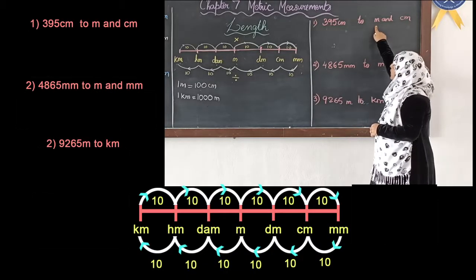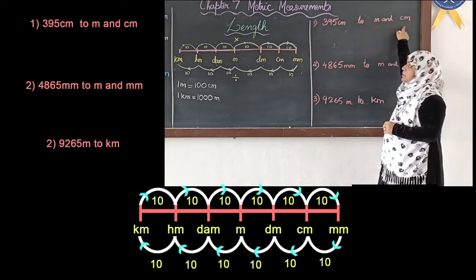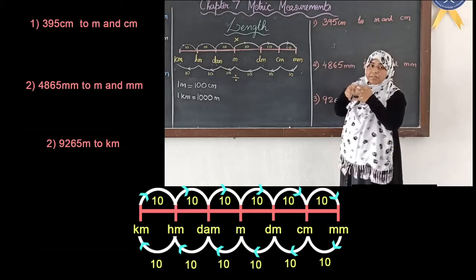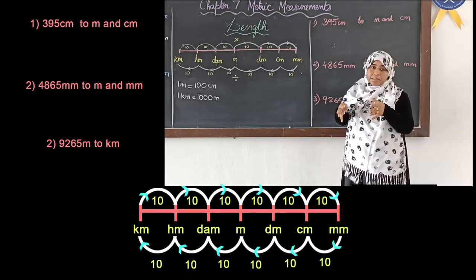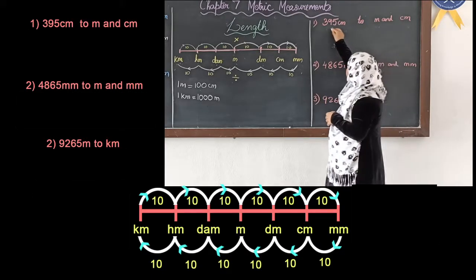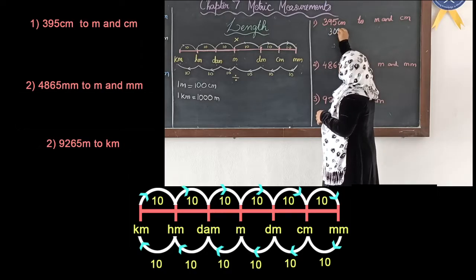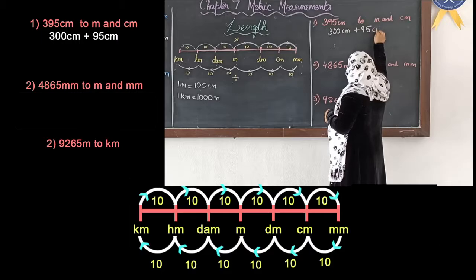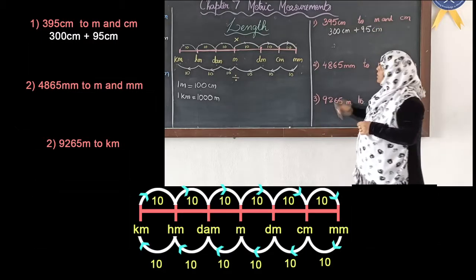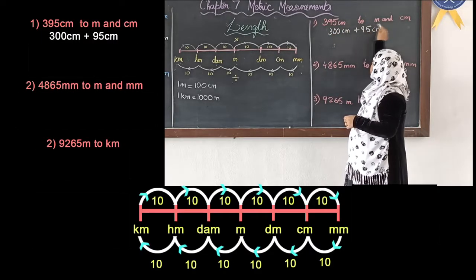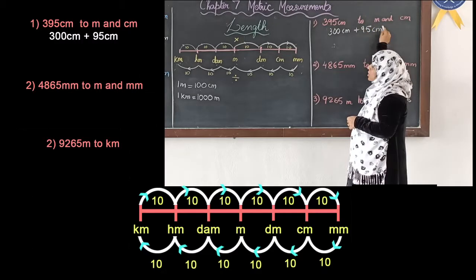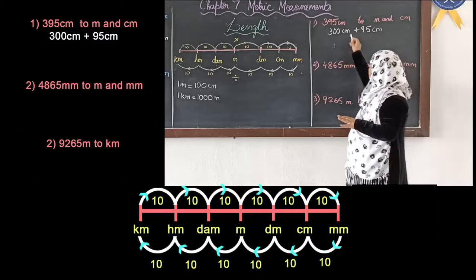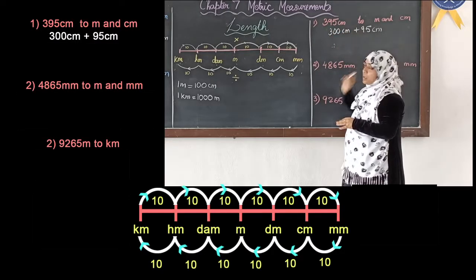Now why have we written here meters and centimeters? If we look at this number, we will be dividing this number into 2 parts. That is, we will write it as 300 centimeters plus 95 centimeters. Now this 300 centimeters we can change to meters, but this 95 we cannot change, it will remain as centimeters only. So only this part we will change to meters.